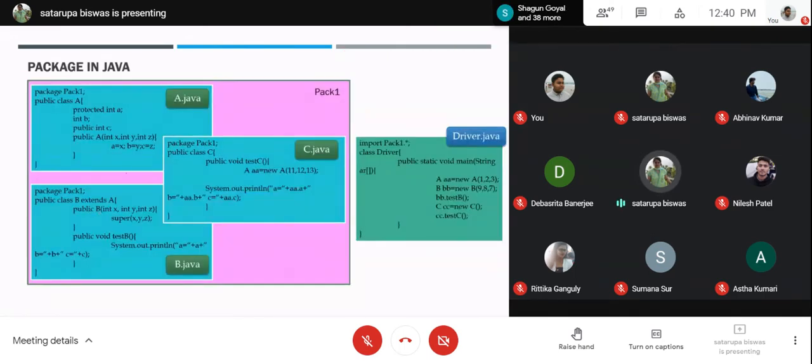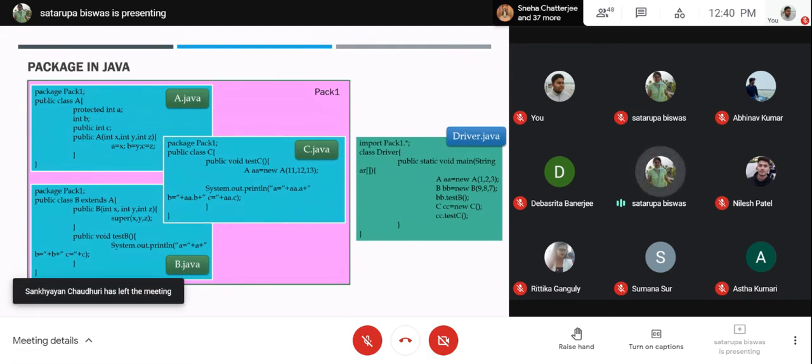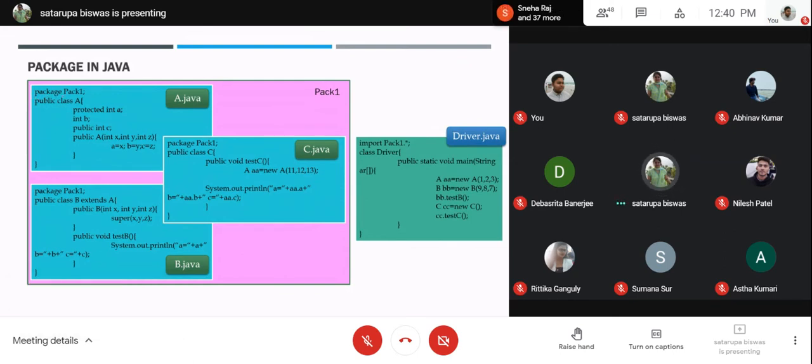So inside the package pack1, the first .java file we have here is this one, A.java. The first thing is the package declaration, the package keyword. After that, it is a part of the package pack1. So pack1 is this. It is the declaration of the package. After that, you start writing the code for the class A.